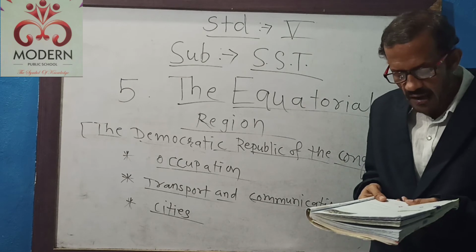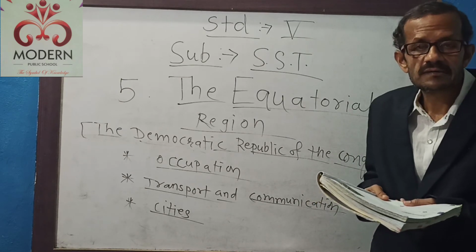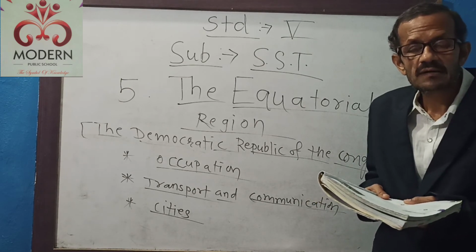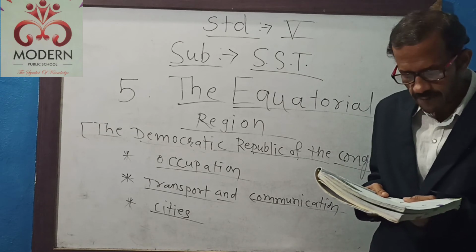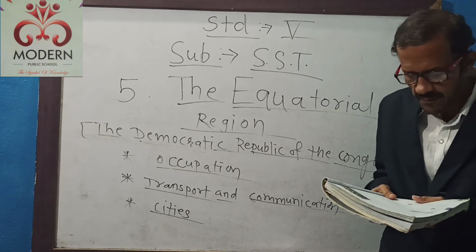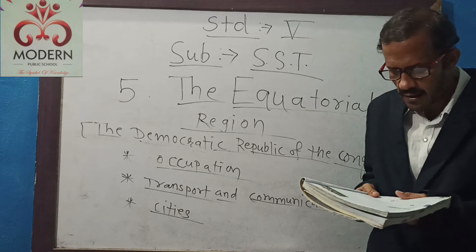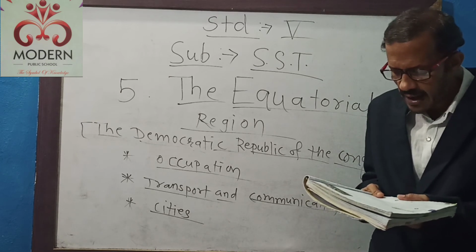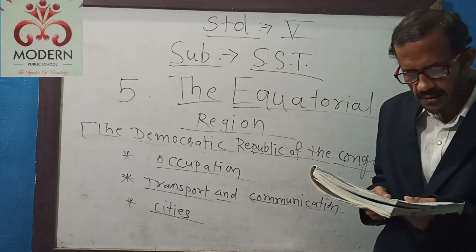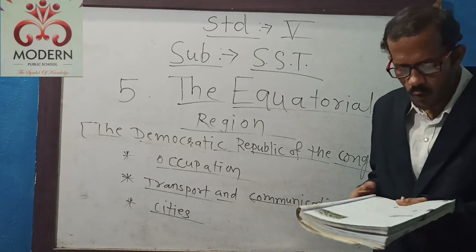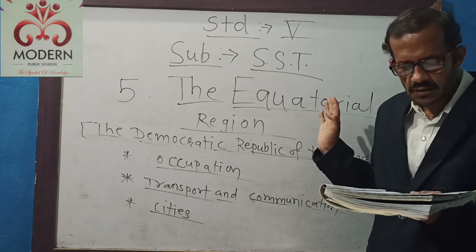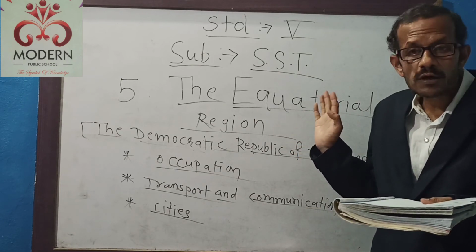The pygmies are the original inhabitants. Pygmy peoples. Their race is pygmy. They are the original inhabitants of this area. They live in huts and are still hunters and food gatherers. And also, most of the Congolese are Bantu Negroes.